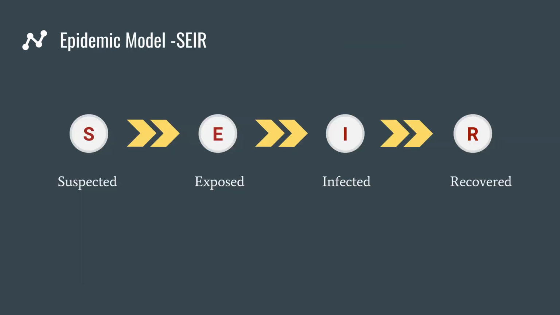And then we wanted to understand exactly how this epidemic was developing. So we applied a very common epidemic model called SEIR, and that splits up individuals into 4 distinct groups: suspected, exposed, infected, and recovered individuals. And we model the exposed as dependent on the suspected, and infected as dependent on the exposed, and recovered as dependent on the infected. And the goal here is to model or approximate the transition probabilities between these 4 states.